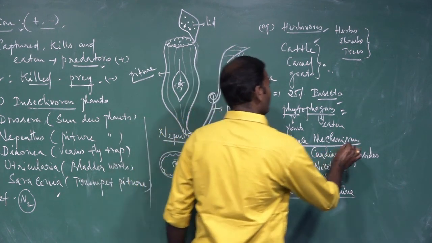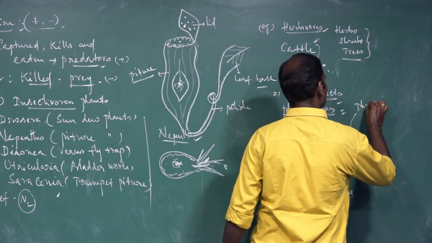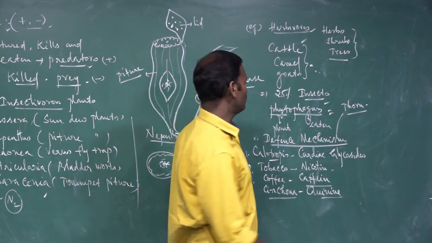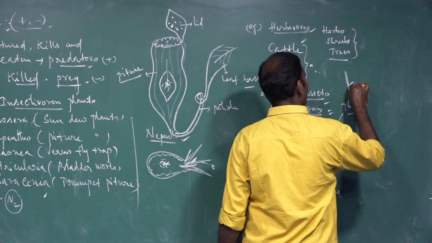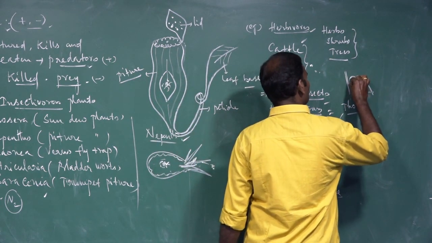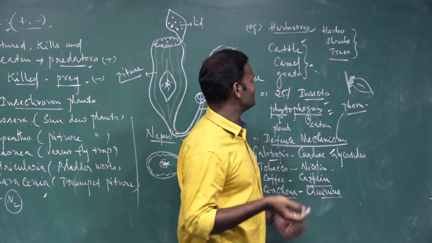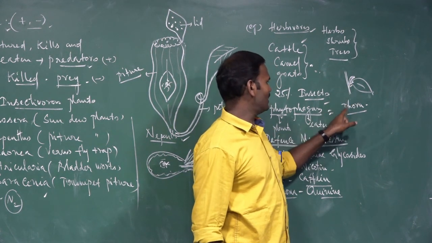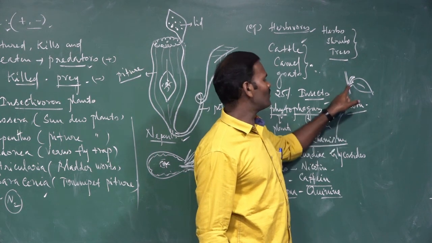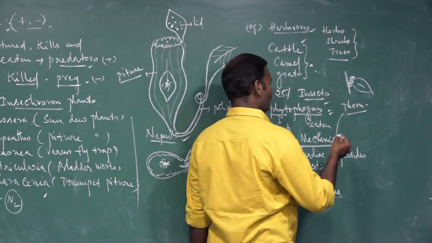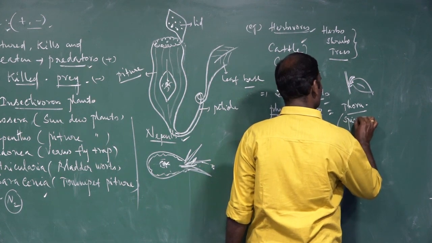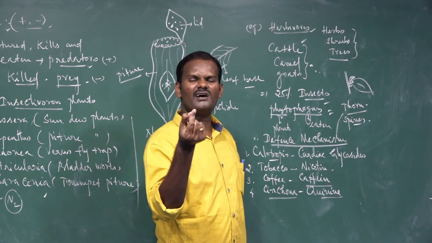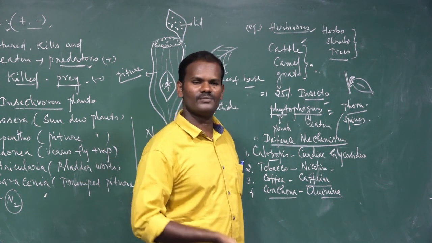Then similarly, the thorn of bougainvillea, kagidapu, as we call it in colloquial language. Thorn is an external outer growth. It is a sharp external outer growth that arises from the axil of the leaf, and that is called a thorn. Due to this external outer growth, the thorn, they escape from the grazing animals. The thorn of bougainvillea and the spines of opuntia. In opuntia, leaves are modified into sharp spine-like structures. They escape from the herbivores.